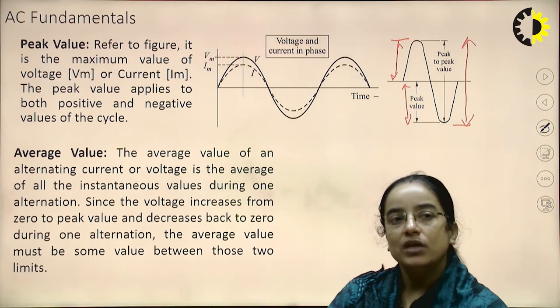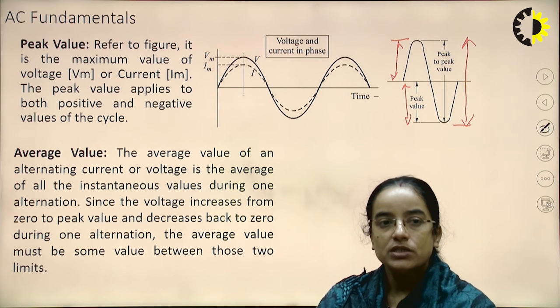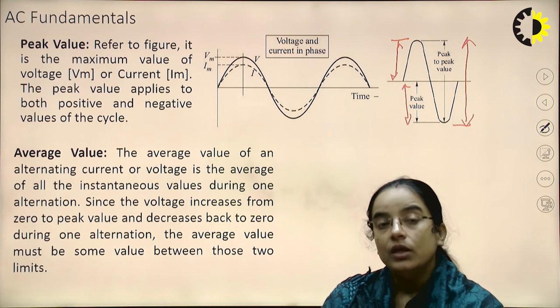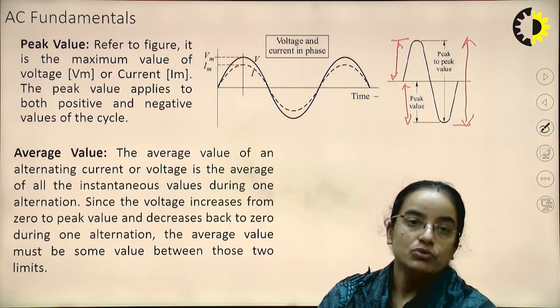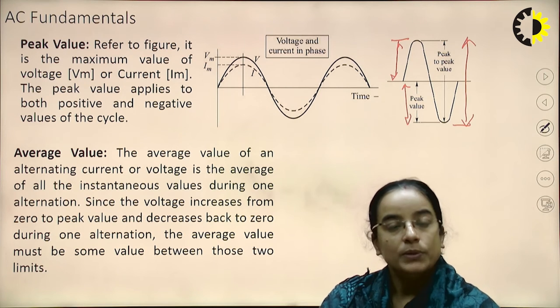What is the average value? The average value of an alternating current or voltage is the average of all the instantaneous values during one alternation. If you find the average of all the values for one alternation, that is the average value of the waveform.